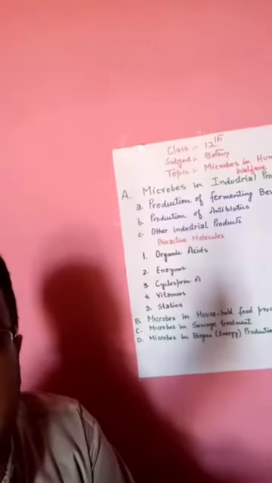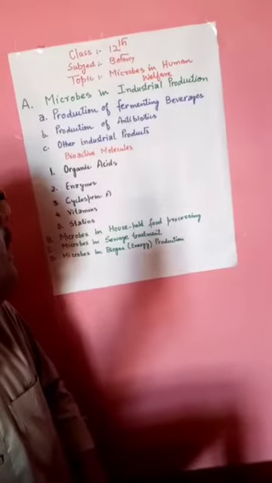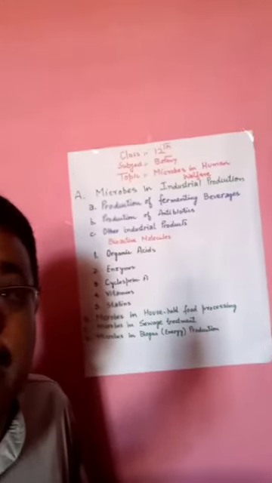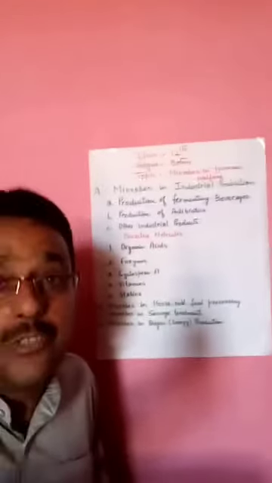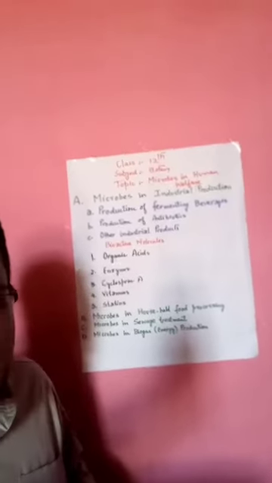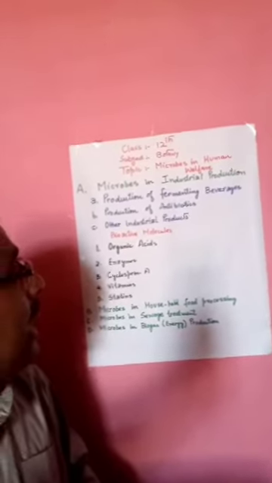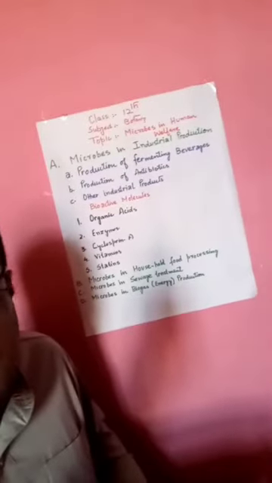Now, let us first discuss how they are useful in the production of fermented beverages. Production of fermented beverages, including alcoholic drinks like beer, whiskey, rum, red wine, etc., in the brewing industry, is based on the alcoholic fermentation of malted cereals and other juices. It is done in the presence of the brewing agent, that is Saccharomyces cerevisiae.